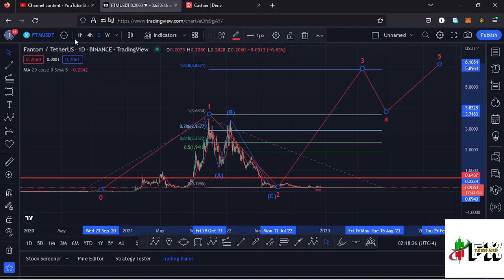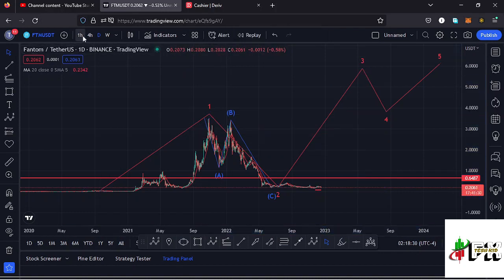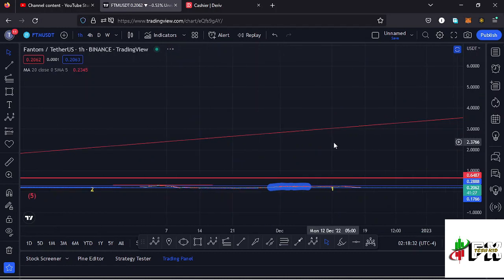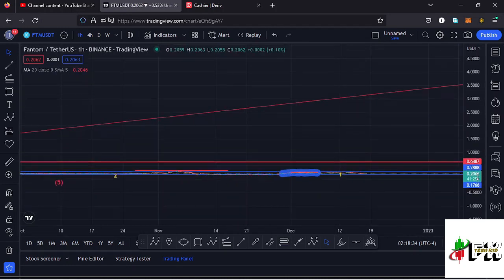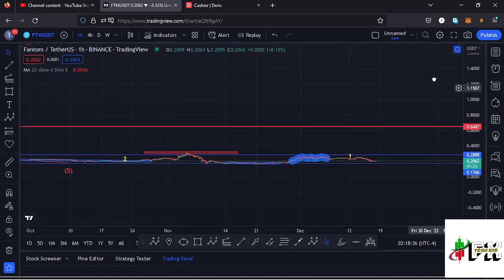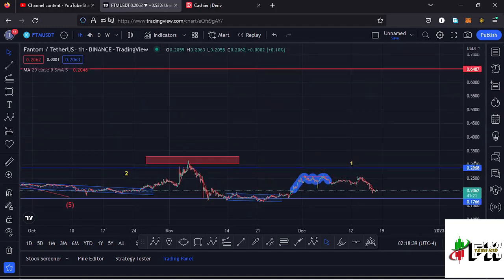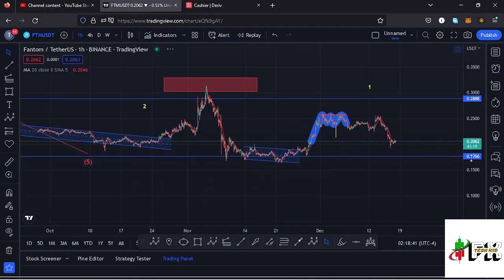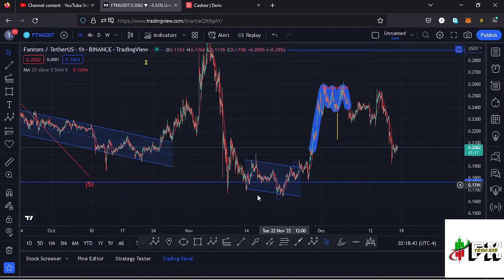Jumping to the 1 hour chart for further analysis, and to give you the short-term scenarios that I'm expecting to play out here on the Fantom chart, basing my analysis on chart patterns and also the Elliott wave structures. Here on the 1 hour chart, you can see that after making our low down there, we have been seeing a very nice impulsive movement to the upside.